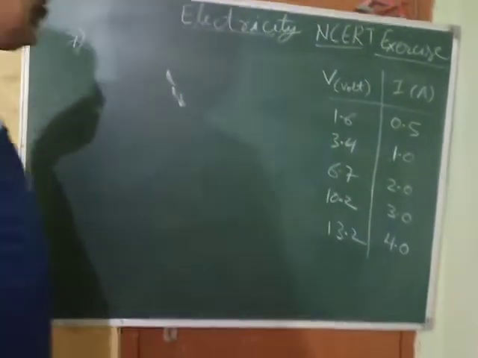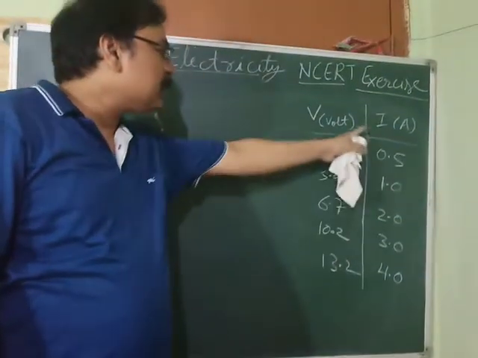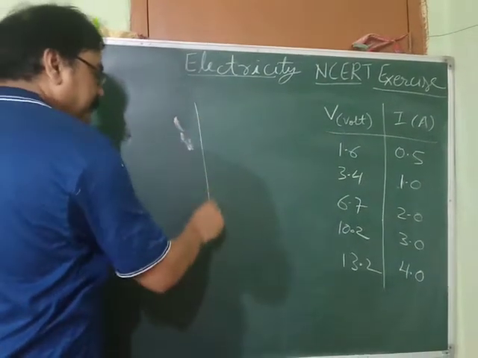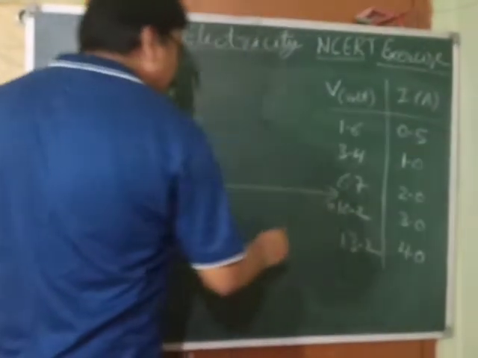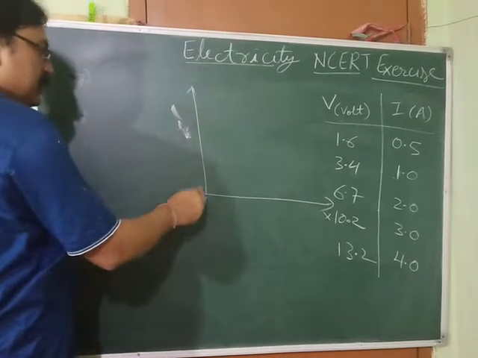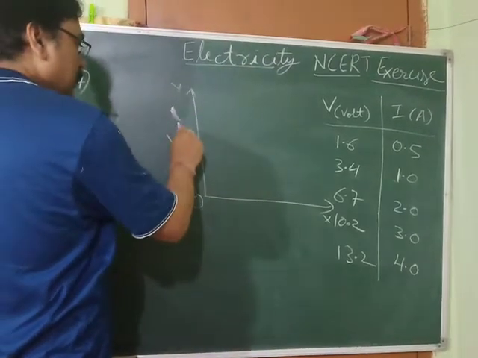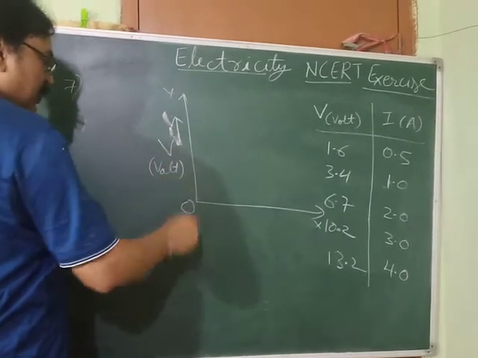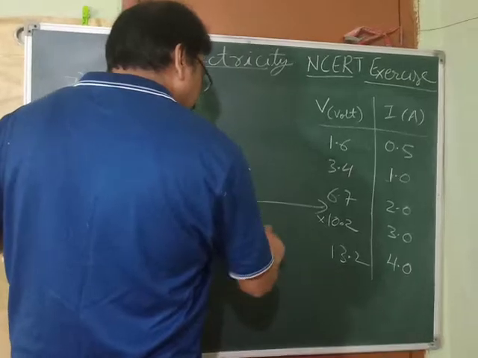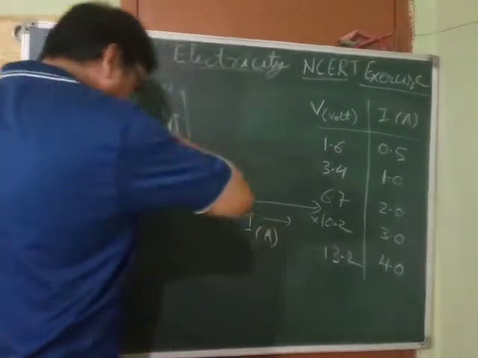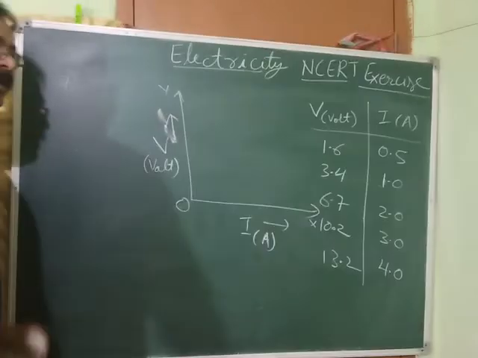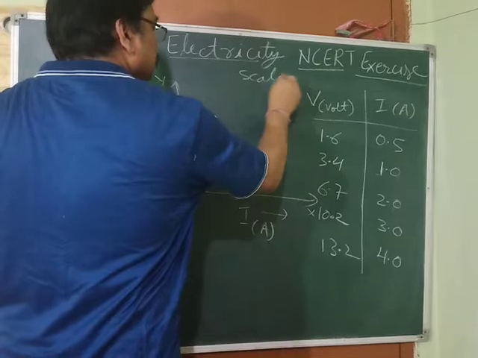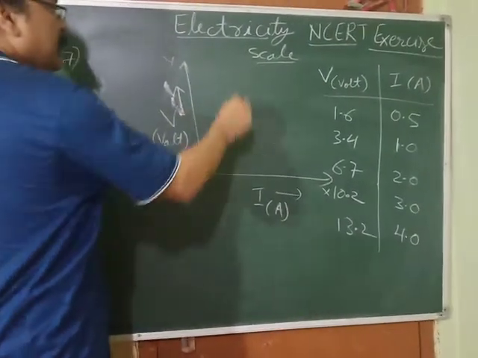For question number 7, the potential difference is given and the corresponding current is given. What has been asked? We have been asked to draw the graph. For drawing the graph, what you have to do? We have to take the origin here, and on the y-axis we have to take the potential difference in volt. On the x-axis we have to take the current in ampere. And we have to choose the scale in the graph paper. The scale we used to write here.